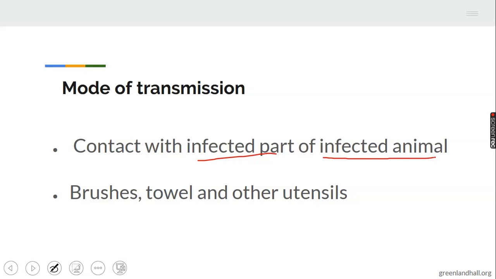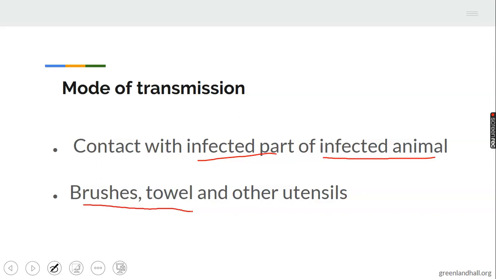Then we have toothbrushes, towels, if it's man, remember we said it can as well affect human beings, and other utensils. Whatever you are using in your home, for example a brush together to brush your hair, a towel to clean your body, the same wrapper, the same clothes, when one person from the family is affected, there is every probability that everyone using such towel or clothes will be as well infected. So let's take note of that.